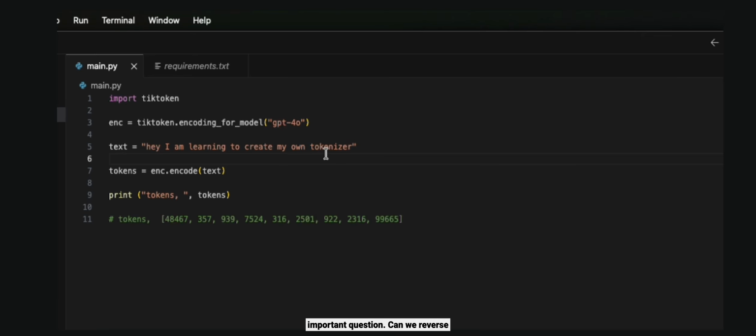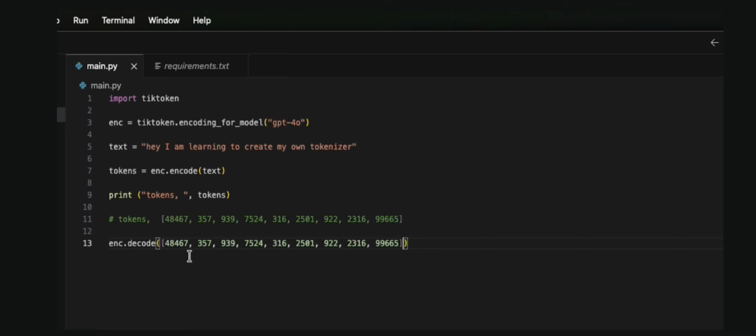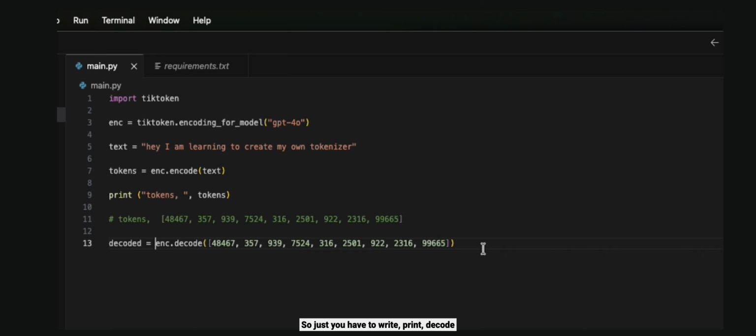Now, a very important question: can we reverse the tokenization, meaning go from the numbers back to the text? Of course, we can do that. I will copy these numbers and say, hey encoder, just decode this, and let's try to print the decoded numbers. So I just write print decoded.